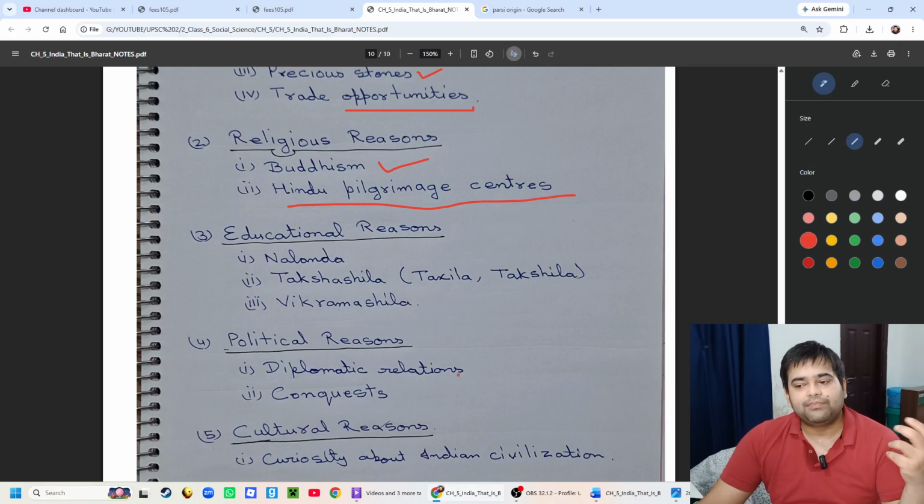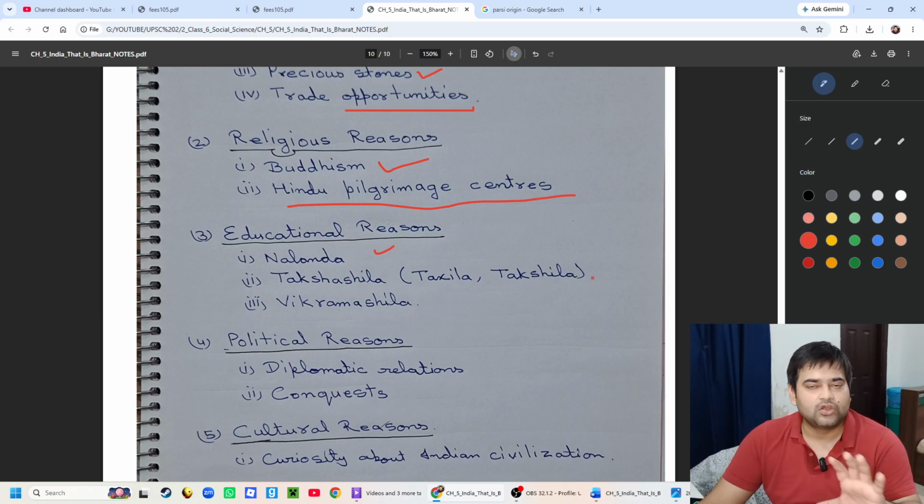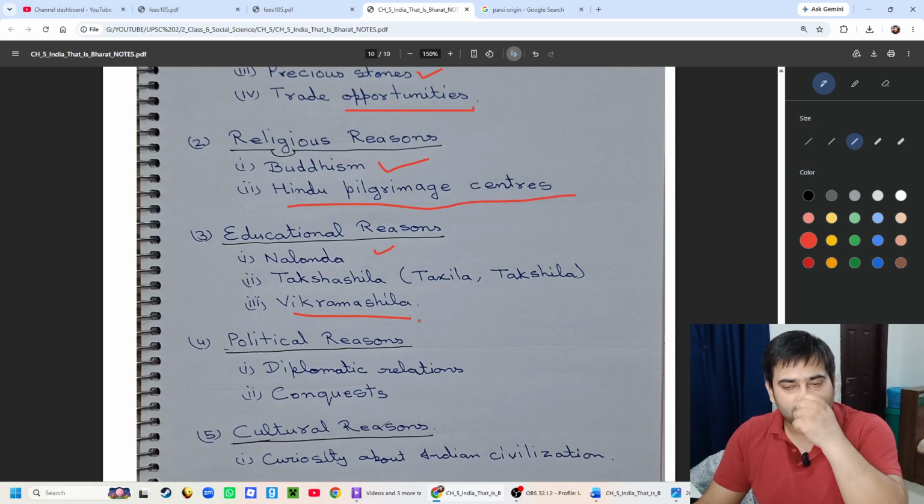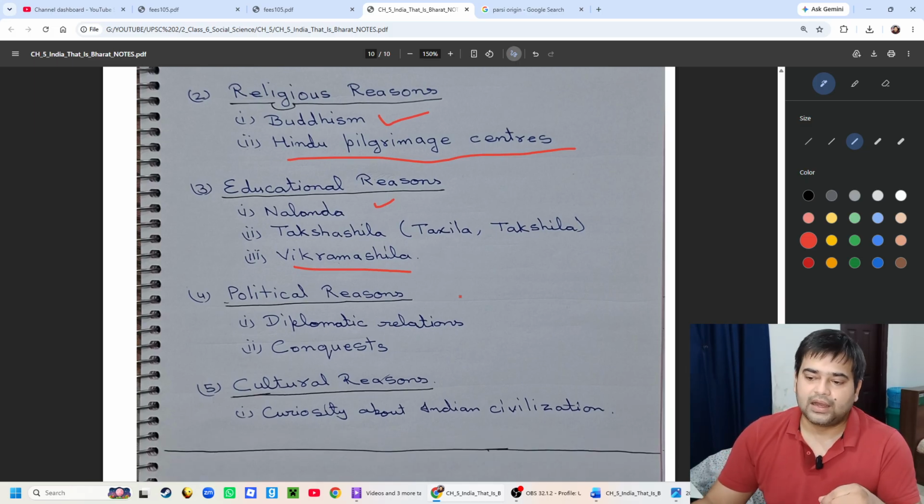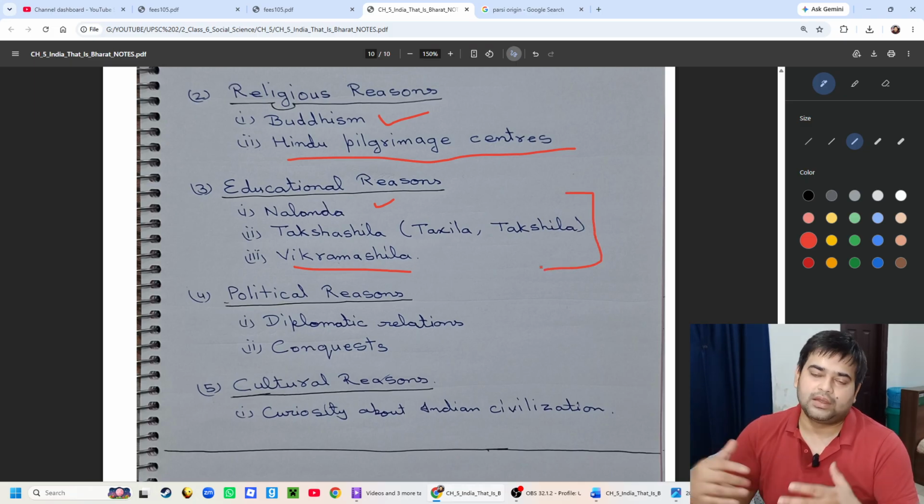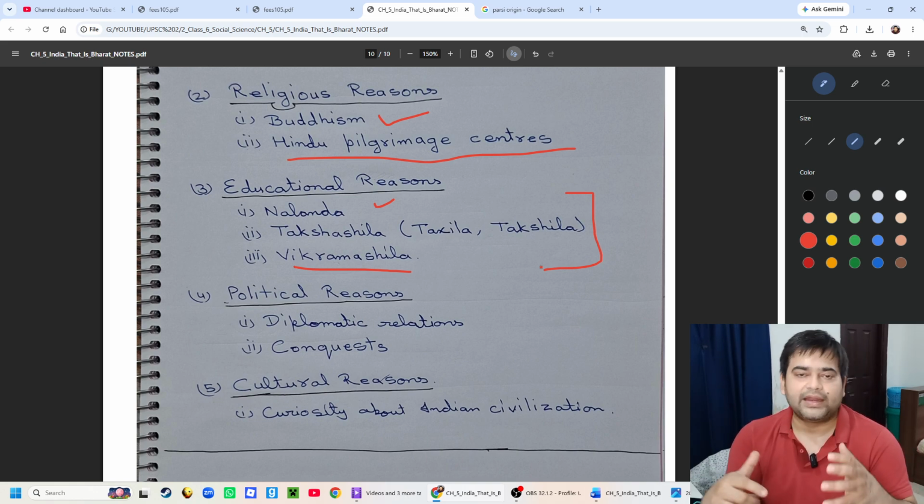Another reason can be education, because we had some of the best universities in the ancient time: Nalanda University, Takshila University, that is Taxila or Takshila, however you pronounce it, and Vikramshila University. We will read about these universities in detail in a future text, and if you are interested, you can Google it and learn more. Nalanda is in Bihar. Takshila and Vikramshila were also in the Indian subcontinent.